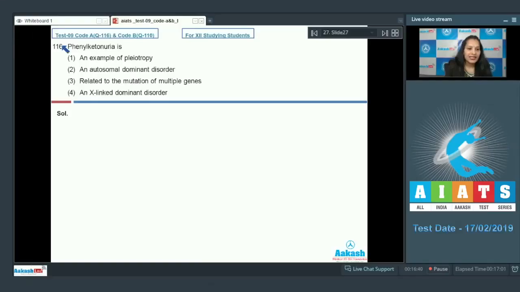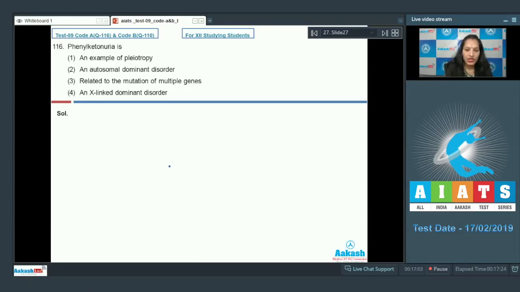Question number 116. Phenylketonuria is, first option, an example of pleiotropy. Second, an autosomal dominant disorder. Third, related to the mutation of multiple genes. Fourth, an X-linked dominant disorder. In case of phenylketonuria, what happens?